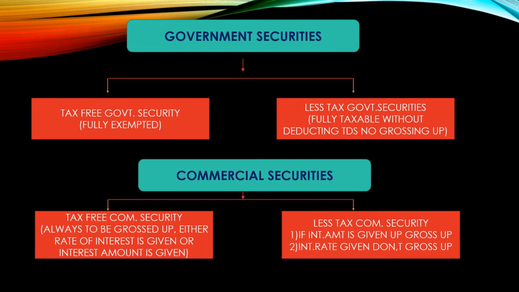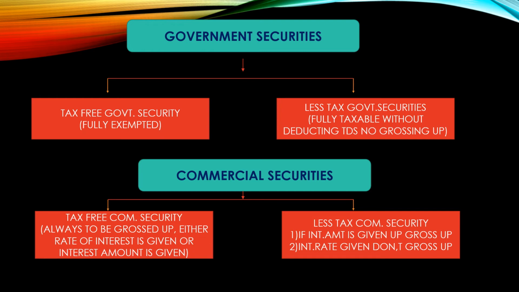We want to do the gross up when tax-free commercial securities are there, either when the rate of interest is given or the amount is given. Anything may be given, we need to gross it up while we are doing the problems on commercial securities under the calculation of income from other sources.